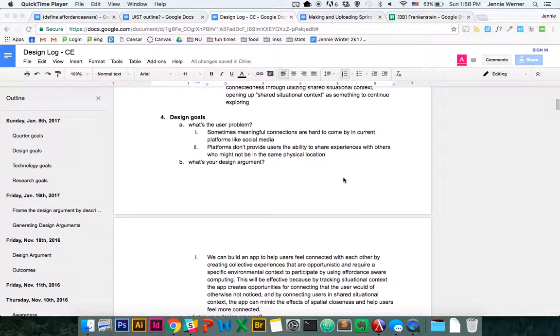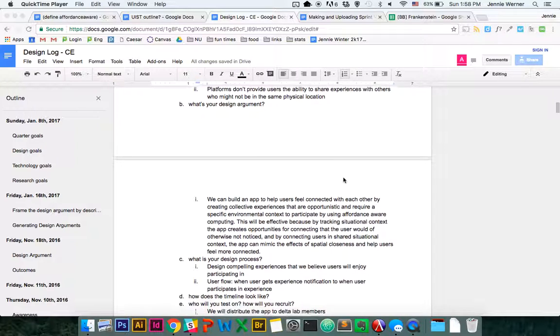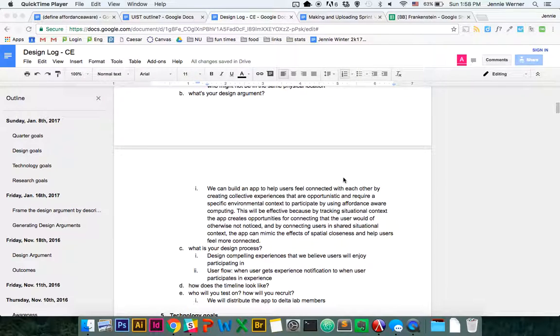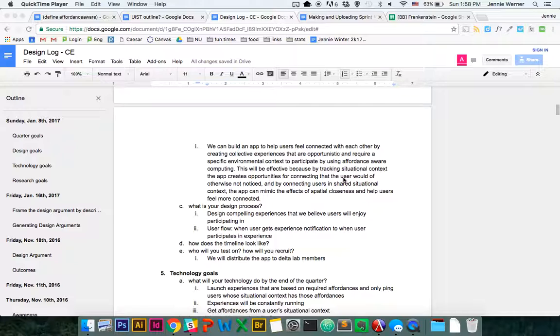In terms of design goals, our main user problem is that it's hard to find meaningful connectedness, and it's hard to come by even through platforms like social media. And platforms don't really provide the ability for users to share experiences with each other who might not be in the same physical location. So our design argument is that we can build an app to help users feel connected with each other by creating collective experiences that are opportunistic and require specific environmental context for participation.